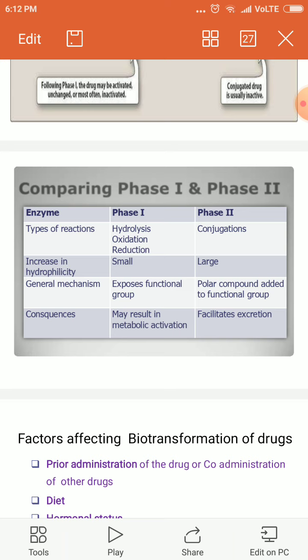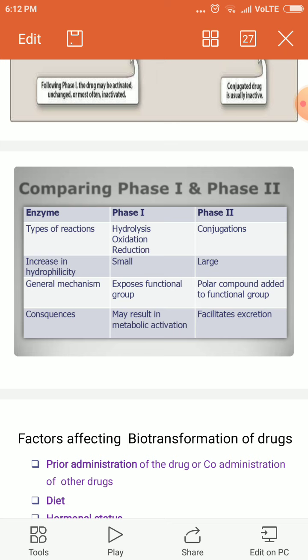It may be phosphate conjugation, sulfate conjugation, acetate conjugation, or glucuronide conjugation. Coming to the increase in hydrophilicity, in phase 1 it is very small, and in phase 2 it is very large.